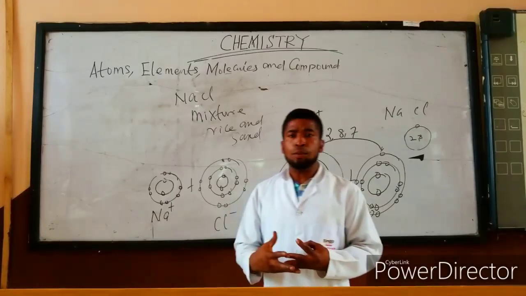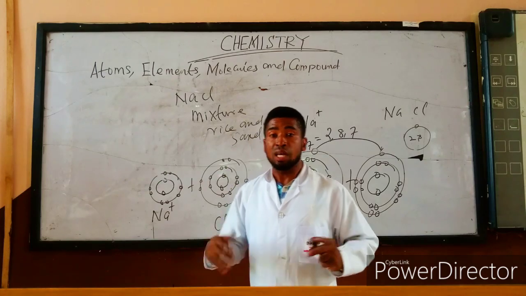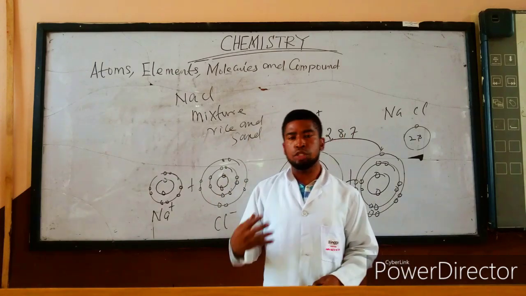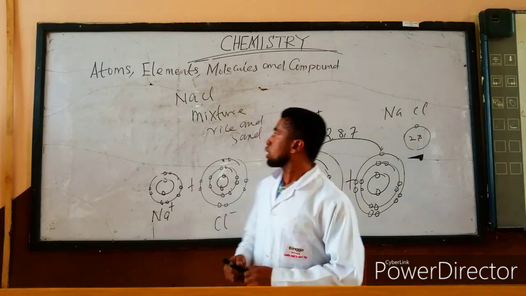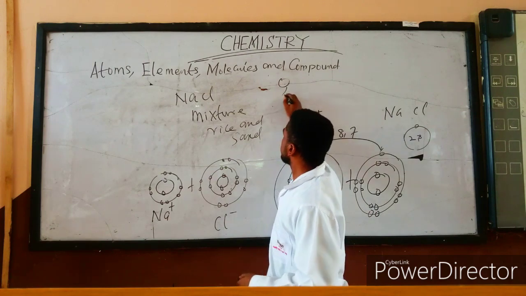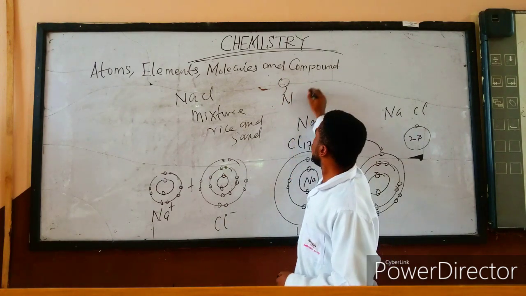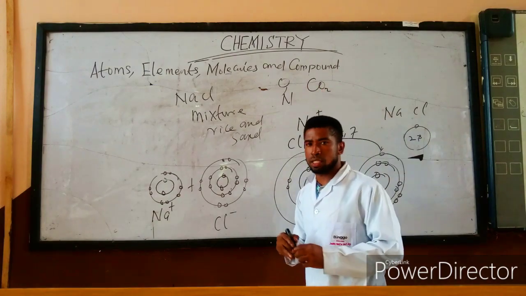Now, another example of a mixture, which all of us know well, is air. By definition, we define air as a mixture of gases. So air is a mixture that contains oxygen, nitrogen, then we also have carbon dioxide and the noble gases.